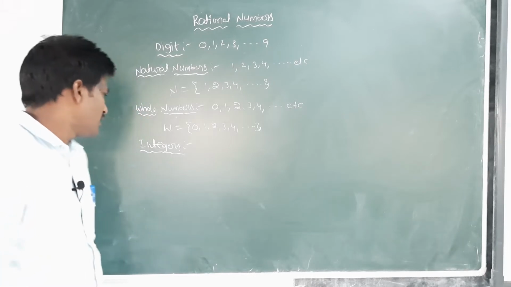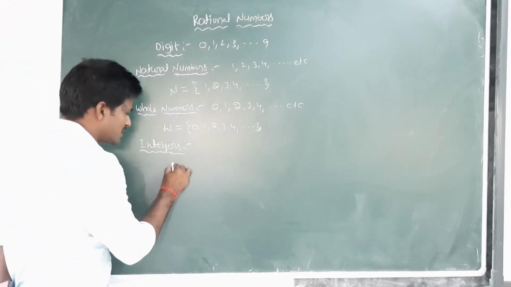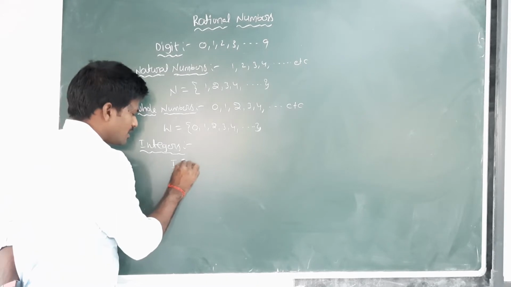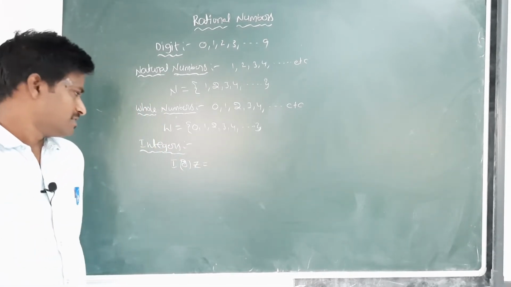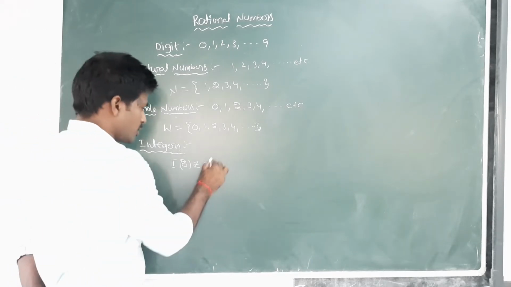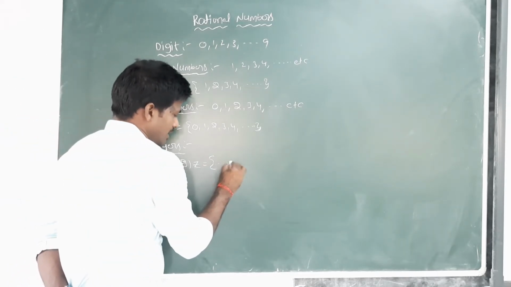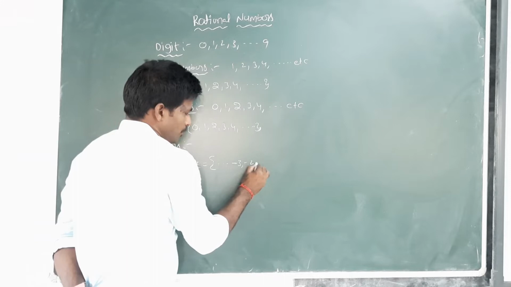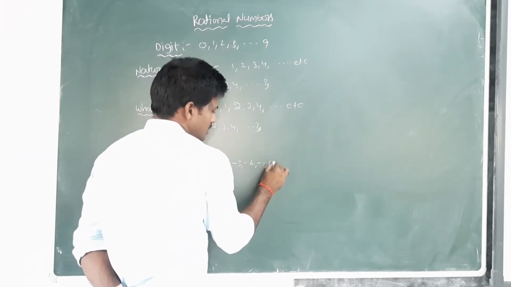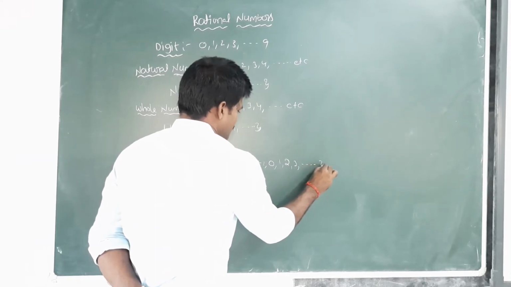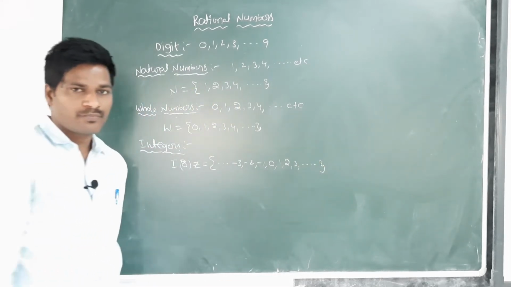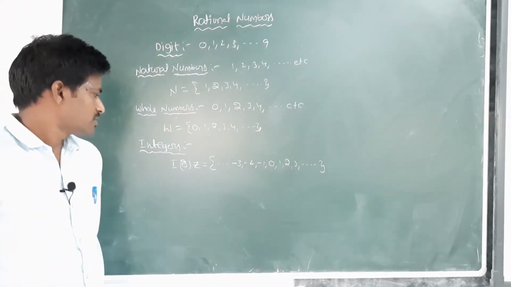The set of all integers can be represented by capital Z, equal to the set of ... minus 3, minus 2, minus 1, 0, 1, 2, 3 and so on.